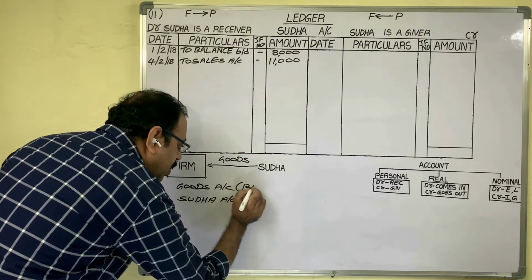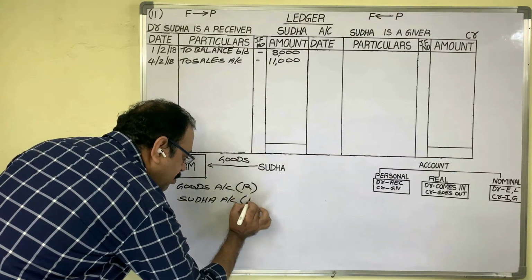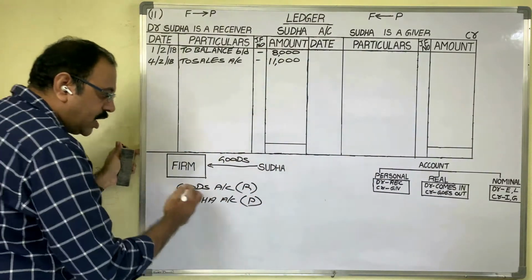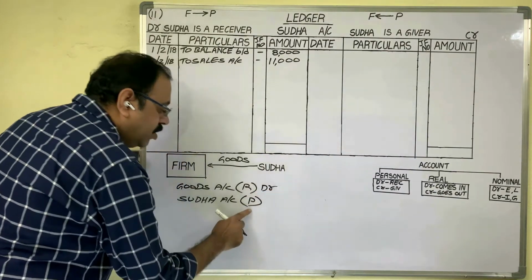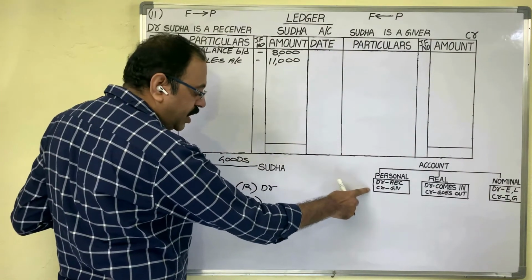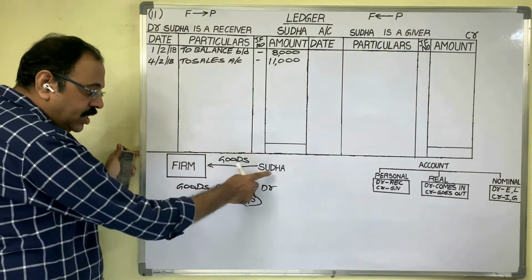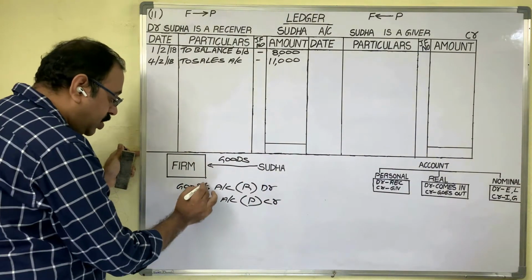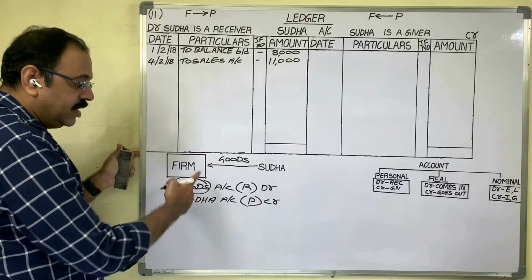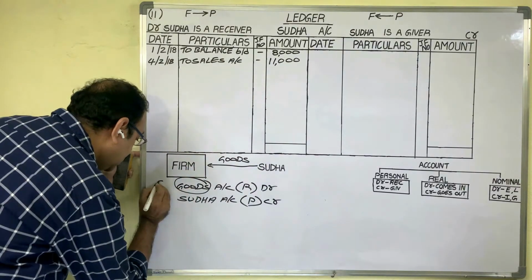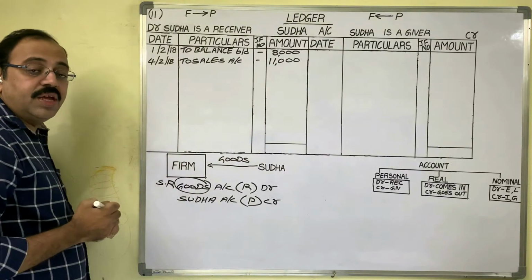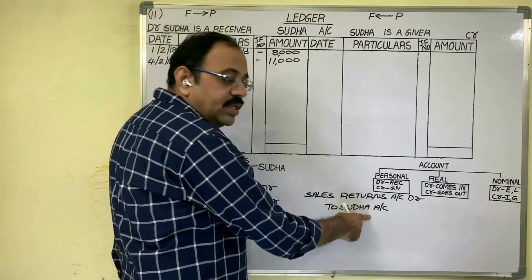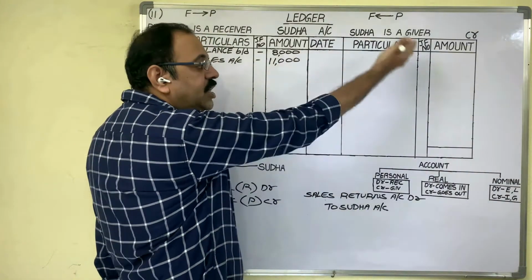Goods means asset, so it is a real account. Sudha account is a personal account. Real account rule: debit what comes in, credit what goes out. Goods are coming, so debit goods account. Personal account rule: debit the receiver, credit the giver. Sudha is returning goods to us. She is a giver, so credit her. We should not write the word goods. Instead, we should write the transaction name. This is a sales return transaction. Sales returns we should debit. The final entry is sales returns account debtor to Sudha account. Sudha account is credited, so this entry we should post on the credit side.